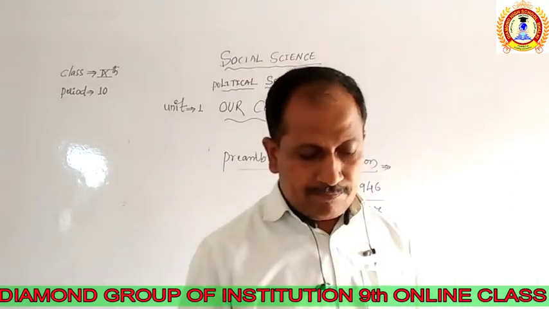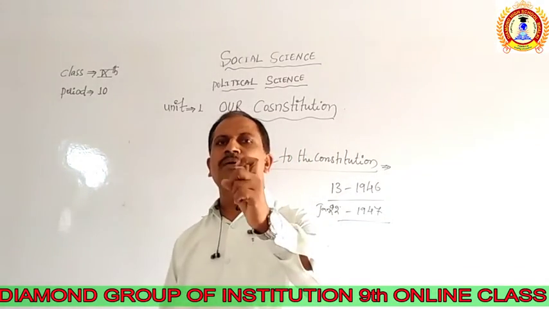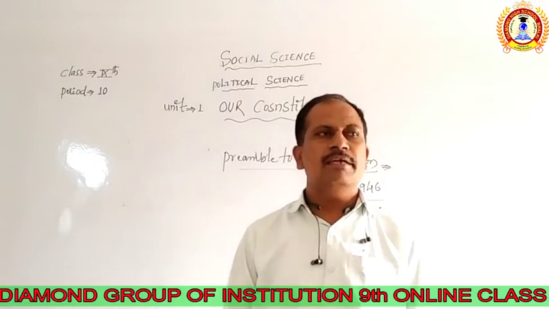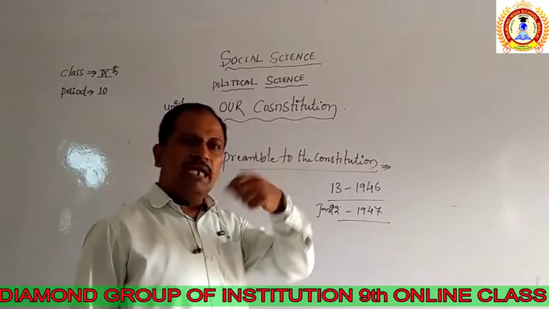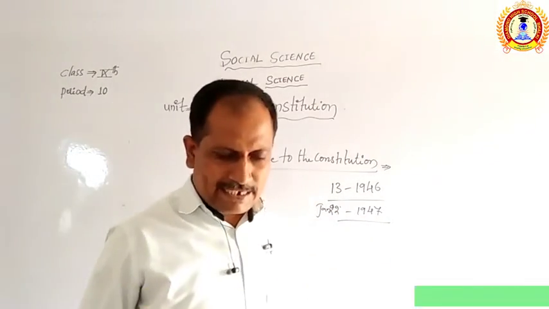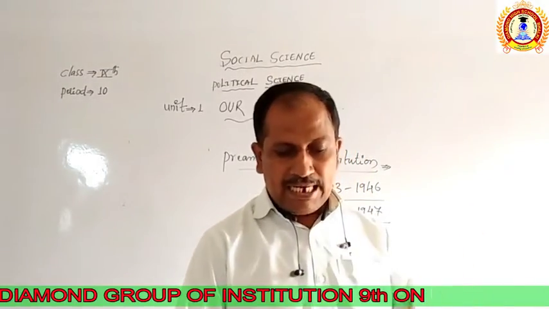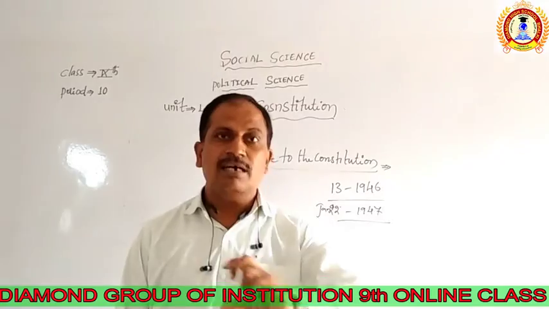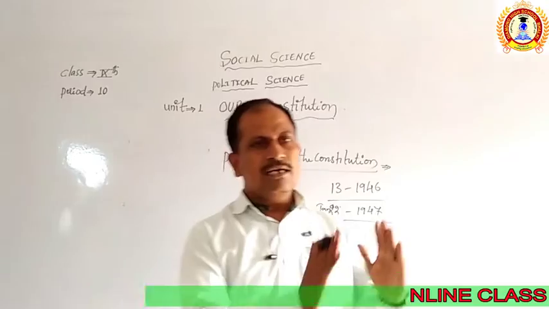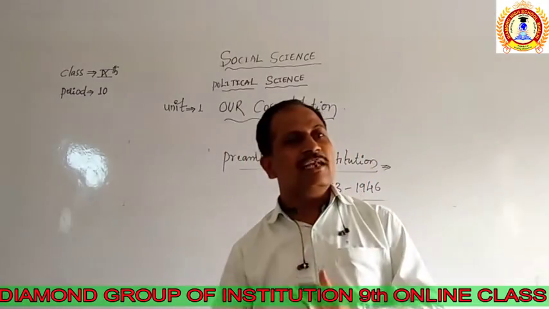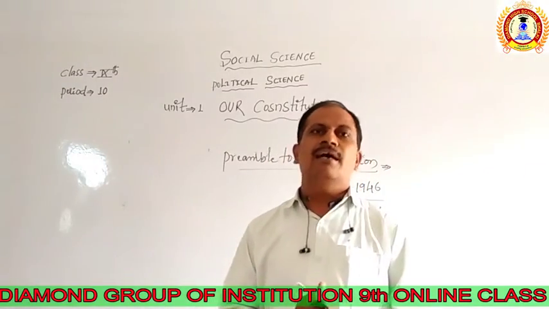The next point added is that social, economic and political justice for all the people was upheld in the preamble of the constitution. Every point was attached related to society, to economic development, to political development, and to justice, so that all should be very good for the common people of India. Those kinds of points were added to the preamble of the constitution and upheld.